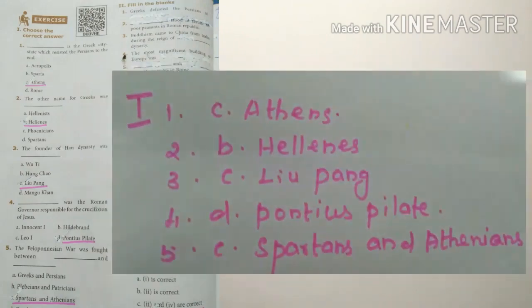Answer C. Athens. Question number 2. The other name for Greeks was Hellenes. That is answer B. Hellenes. Question number 3. The founder of Han dynasty was.